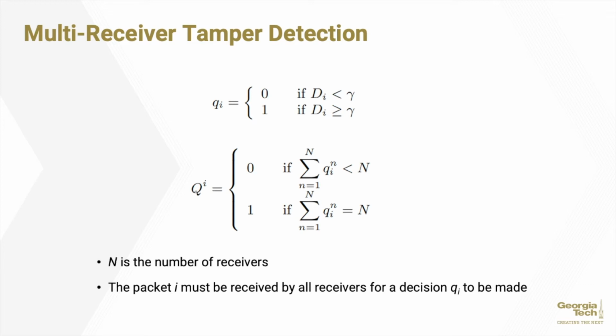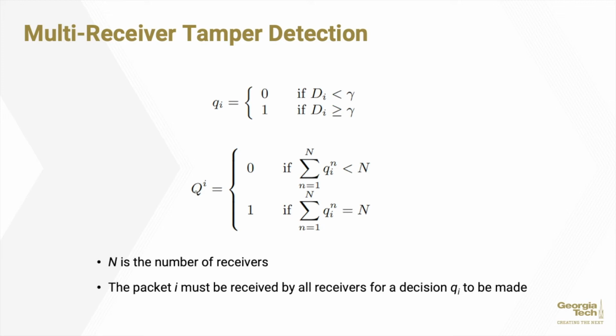In this case, if the distance, depicted by d sub I, is less than the threshold gamma, our tamper detection event of lowercase q sub I would return a 0, meaning that our distance had not exceeded the predetermined threshold, and therefore the device had not been moved enough to be considered a tamper event. However, if the distance was greater than or equal to the threshold, gamma, q sub I would return a 1, and a tamper alarm would be triggered.